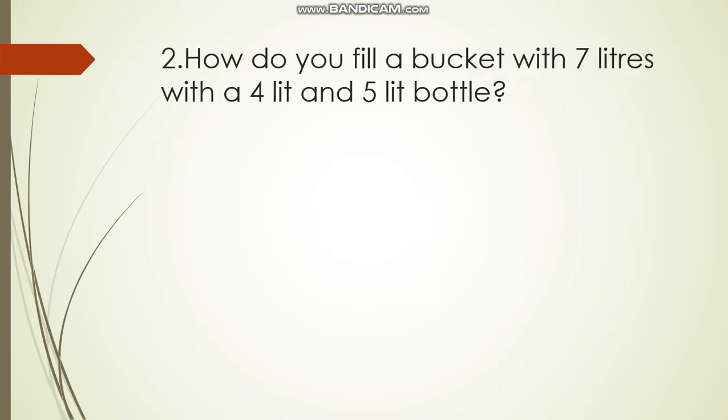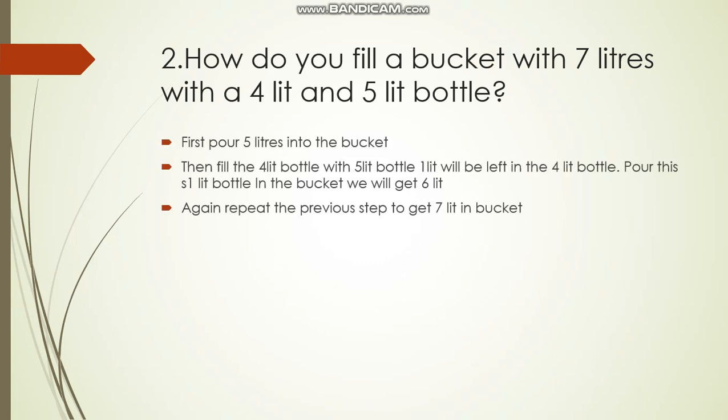So how do you fill a bucket with 7 liters with a 4 liter and a 5 liter bottle? This was a very interesting question recently asked. First we'll pour the 5 liters into the bucket. Then we still have to pour 2 liters into the bucket. This is done by first filling the 4 liter bottle from the 5 liter bottle.